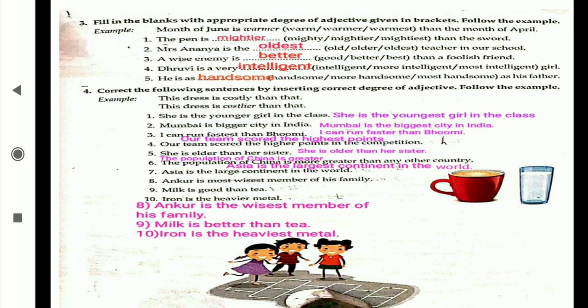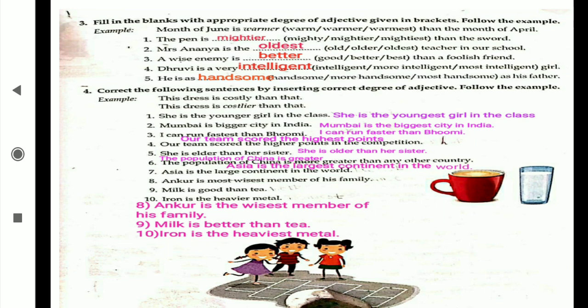Mumbai is bigger city in India. Then Mumbai is the biggest city in India. I can run fastest than Bhumi. No, faster than Bhumi. I can run faster than Bhumi. Then our team scored the higher points in the competition. Our team scored the highest points in the competition. You have to write the remaining sentence in the competition. She is elder than her sister. Not elder, it is older. She is older than her sister.